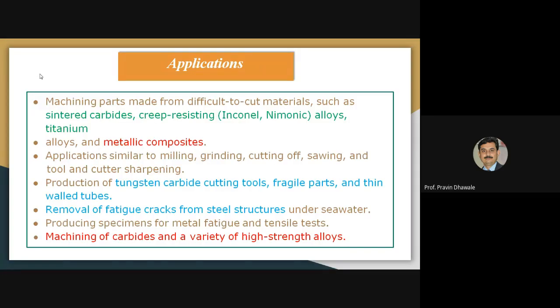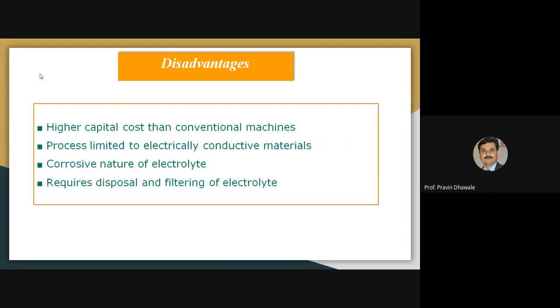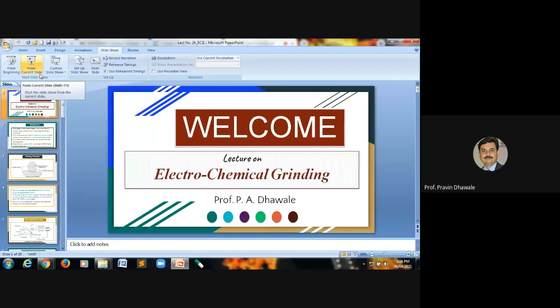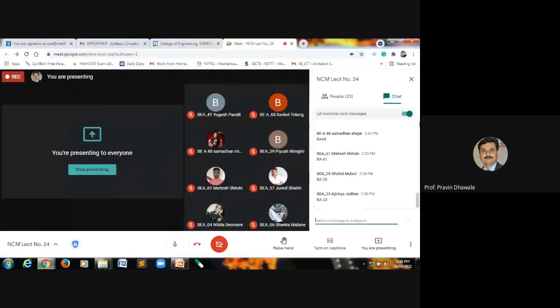Then we discuss the applications, advantages, and disadvantages. In this way, the second point from the third chapter, that is electrochemical grinding, is over. If anyone has any query, please ask.